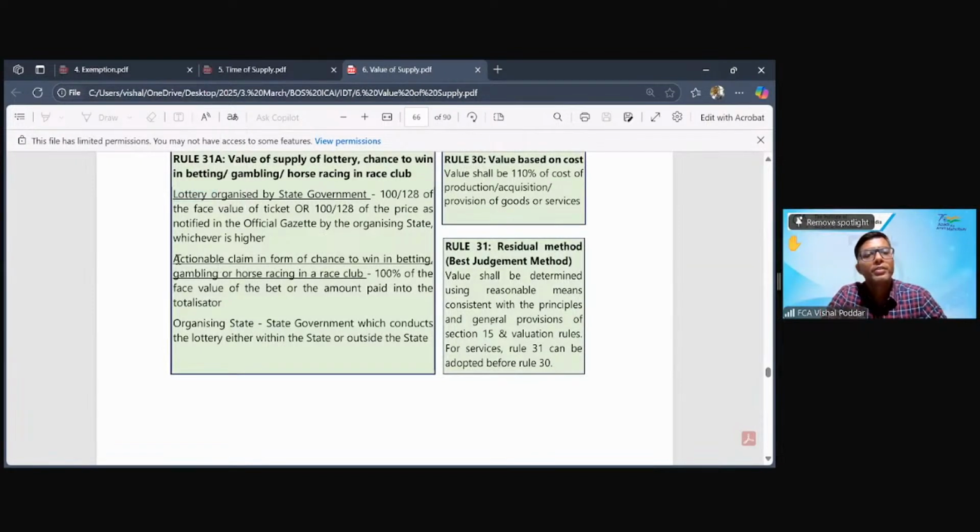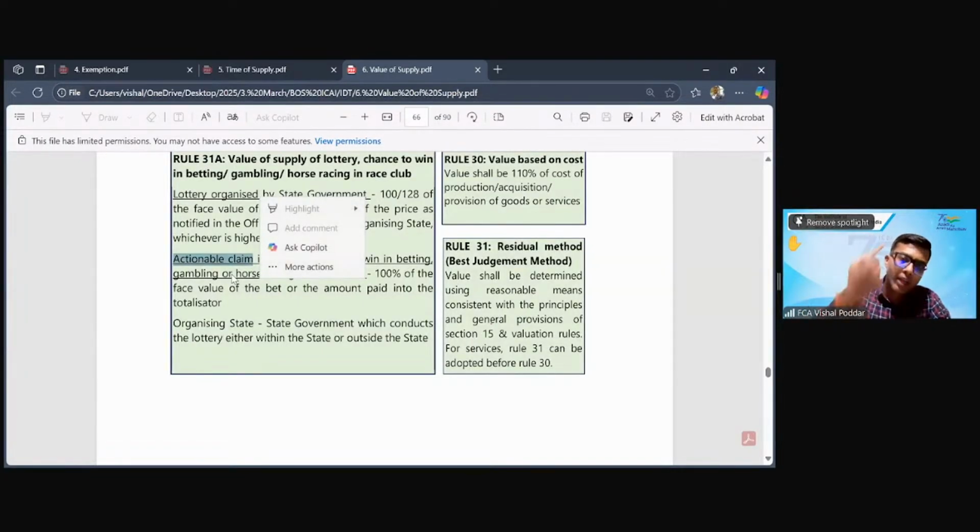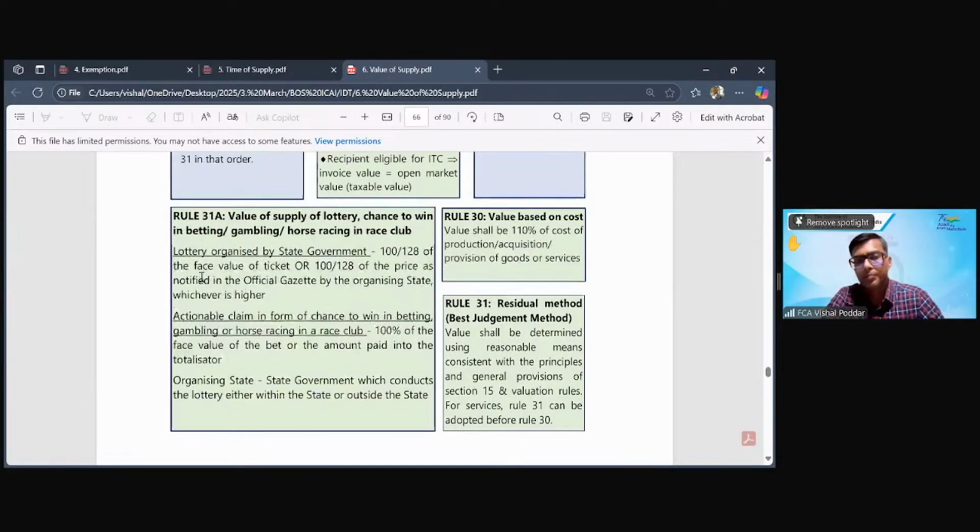However, in this other case, that is, where the lottery is not organized by state or it is betting, gambling, or any other activity, I have to pay tax on the entire 100. So the taxable value will be the entire 100. So this is the difference between the two categories, lottery organized by state and other cases.